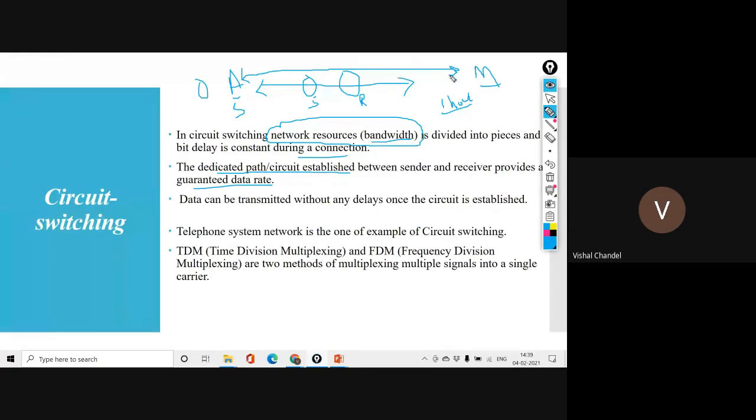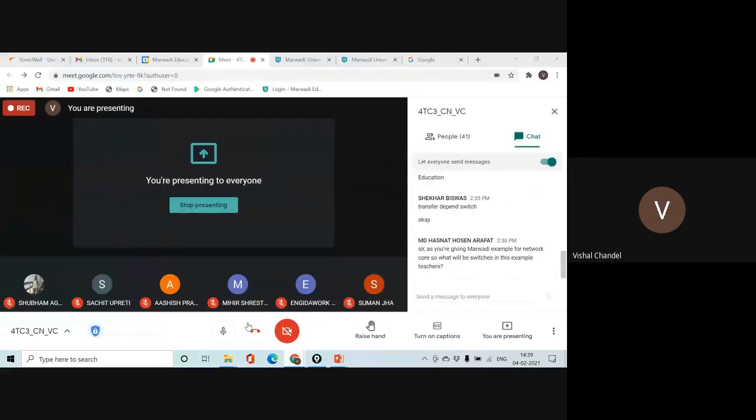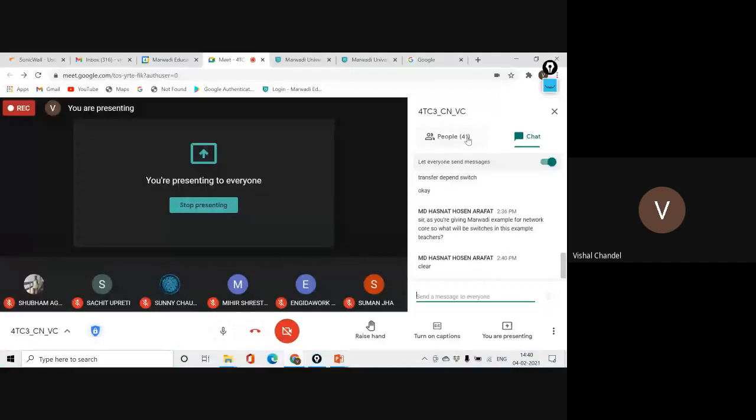So when this pure circuit is established between the sender and receiver for a specific time, that circuit creation or circuit procedure is what we call the dedicated path. The establishment of the dedicated path for a guarantee of a specific data rate, that procedure or network implementation, we call circuit switching. Is it clear? Yeah, Arafat, I think it will be clear by this example.